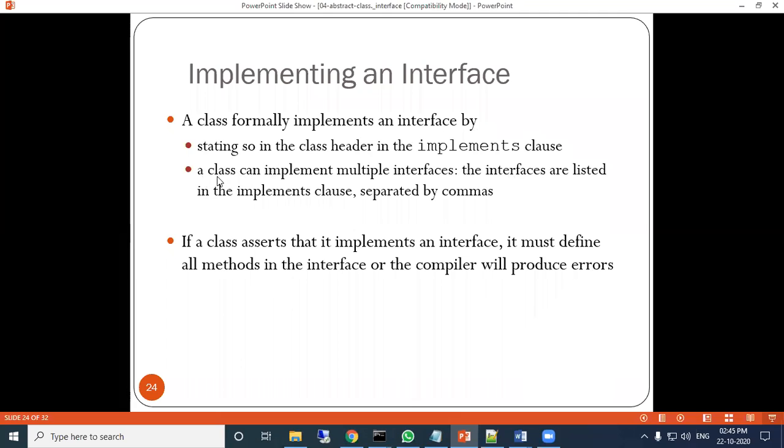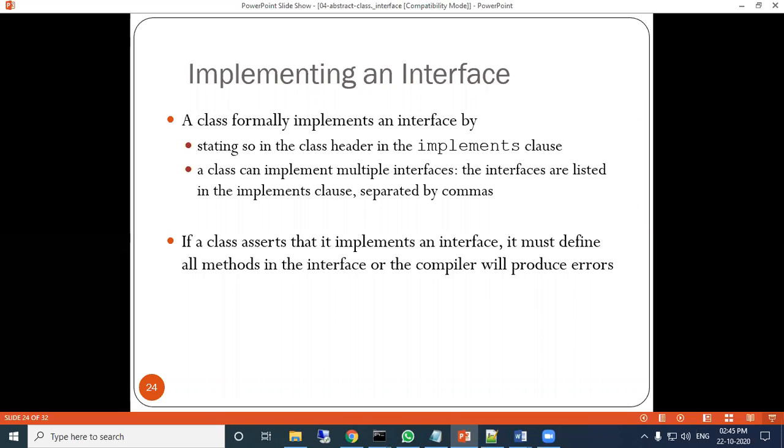A class can implement multiple interfaces. The interfaces are listed in the implements clause. A class can implement multiple interfaces.